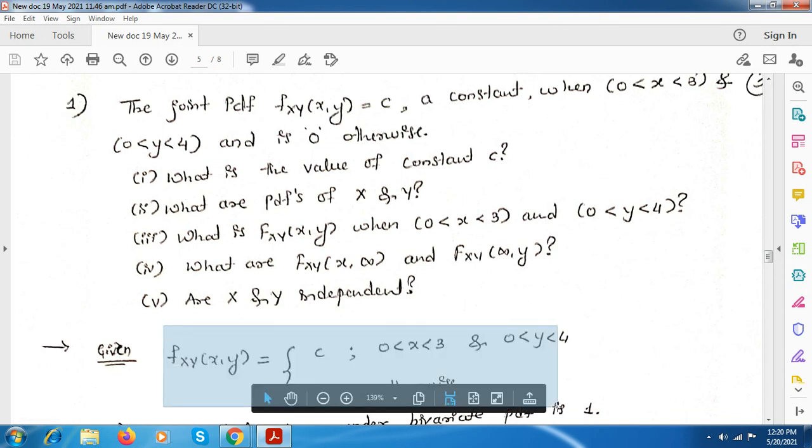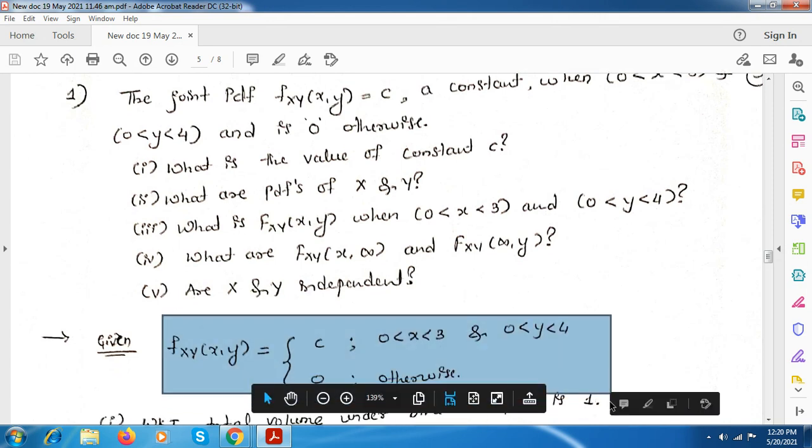This is what they have given. That is, this joint PDF is equal to c for this range, that is when x is in between 0 and 3 and y is in between 0 and 4, and this value will be equal to 0 otherwise. In all other values, the value will be 0 for this joint PDF. Here it is just written in the form of an equation.